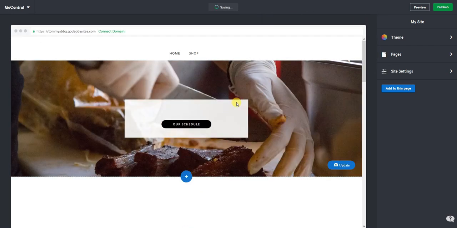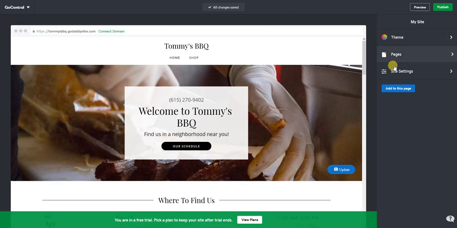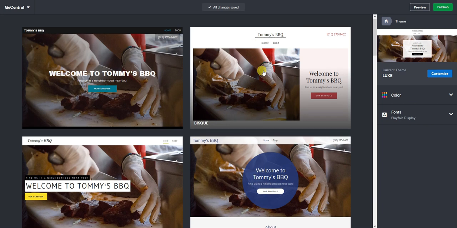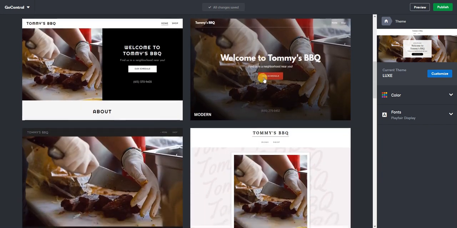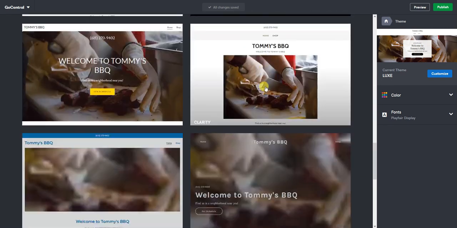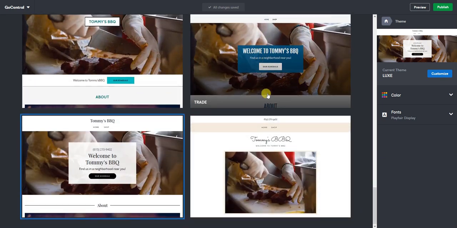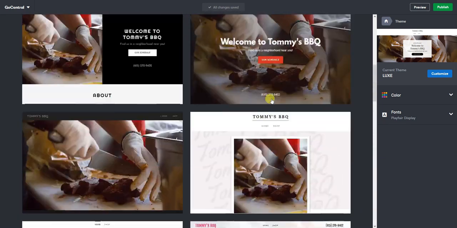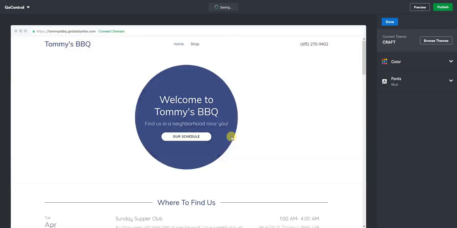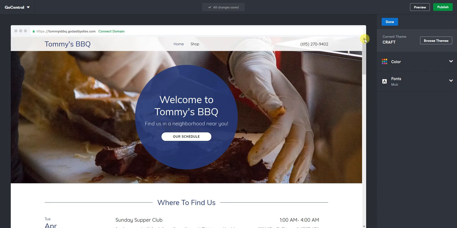The next thing you want to do, right off the bat when you get in here, you're going to have Theme, Pages, and Site Settings. The first thing that I do is go into Theme, and you need to find a layout that you like. Again, it doesn't have to be perfect, but it helps if it's at least close to what you're looking for. For me, on this particular build, I'm going to roll with this right there. So we're going to go with the Craft theme. Totally appropriate for barbecue, like crafting, knitting, barbecue. It's all one and the same.